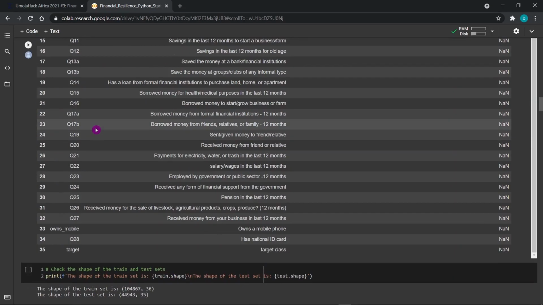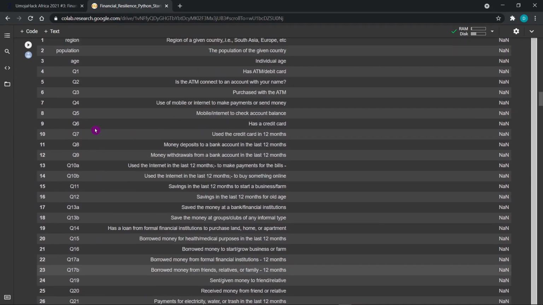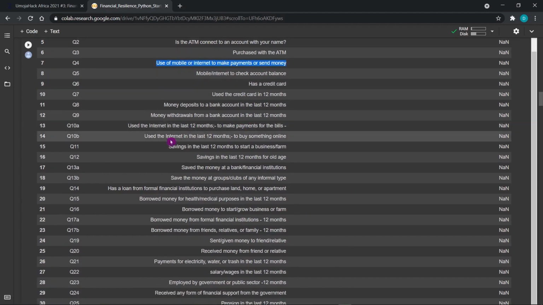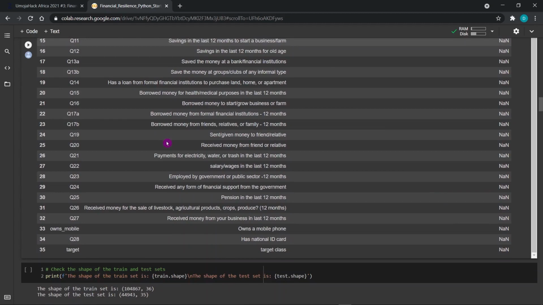Question 7 is the use of mobile or internet to make payments or send money. So most individuals did not provide this information. You have to take care of that when building your model.